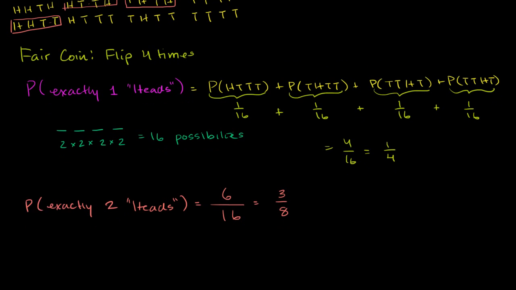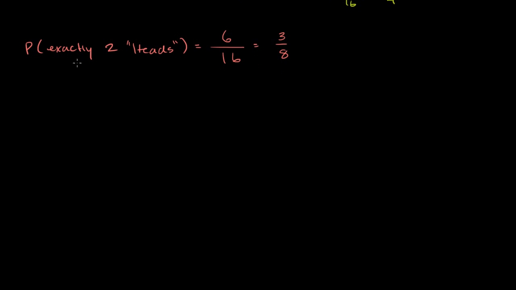And the different way of thinking about it is, if we're saying exactly 2 heads, you can imagine we're having the 4 flips. Flip 1, flip 2, flip 3, flip 4. So these are the flips, or you could say the outcome of the flips. And if you're going to have exactly 2 heads, you could say, well, look, I'm going to have one head in one of these positions and then one head in the other position.